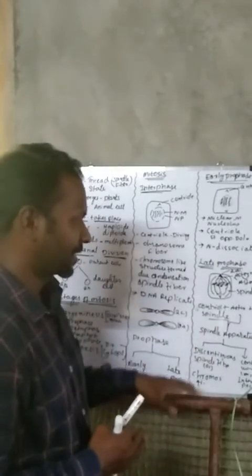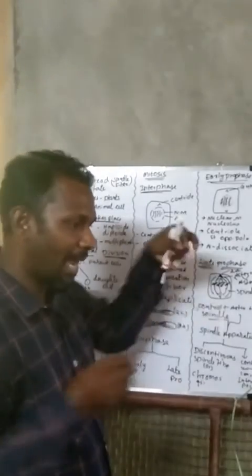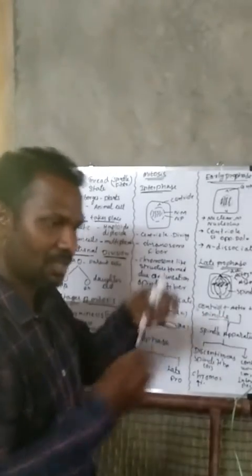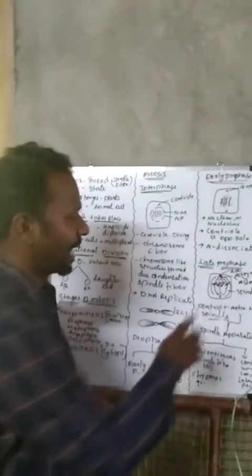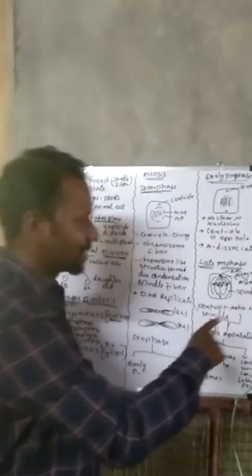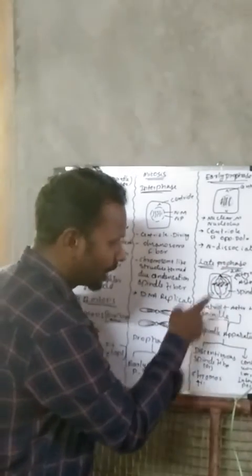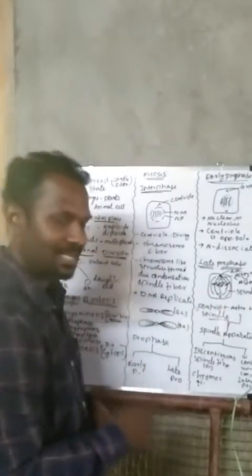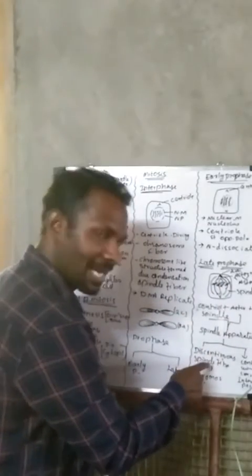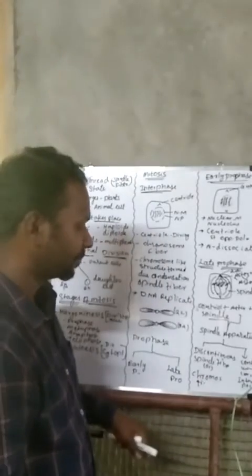So let us understand. In late prophase, the spindle fibers go and attach to the chromosomes, wherever they are, and thus we have centrioles and then aster rays. All this together constitutes the spindle apparatus. The spindle apparatus is divided into two: discontinuous spindle fiber and continuous spindle fiber. Right?